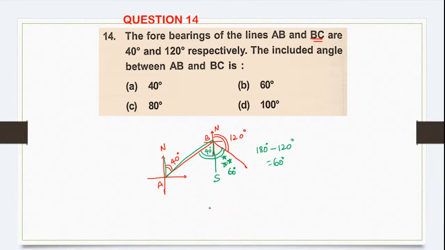So what will be the included angle? ABS plus SB, this is actually C. Okay. So 40 degree plus 60 degree, that will be equal to 100. Dinesh, very good. Correct answer. So the correct answer is what?